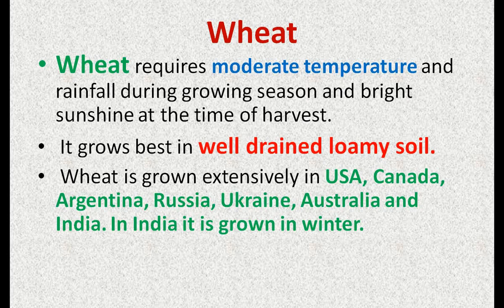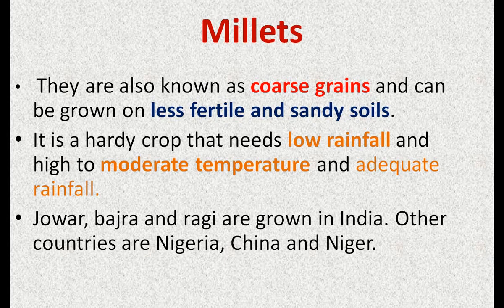And if we talk about the soil, wheat grows best in well drained loamy soil. Understood? And wheat is grown extensively in USA, Canada, Argentina, Russia, Ukraine, Australia and India. In India it is grown in winter season and harvested in summer season. Understood? It means in the month of April it is harvested. Got it? Yes.